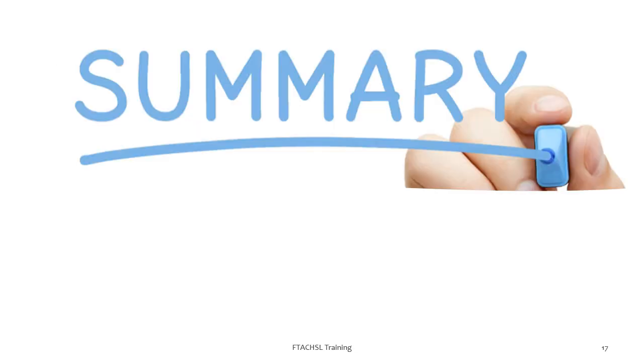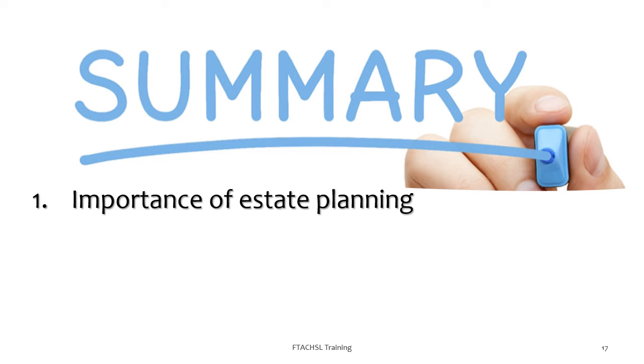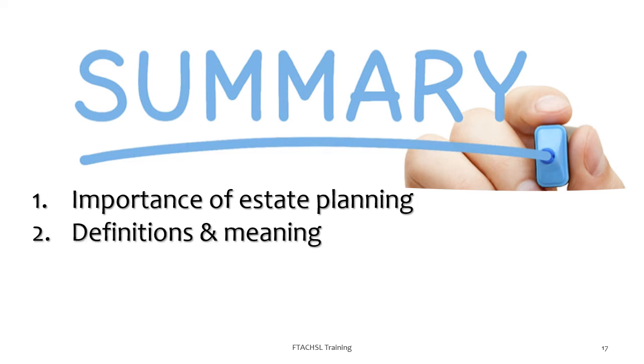So friends, that brings me to the end of this video lesson, and here is a summary of the salient points. First of all, we saw how important it was to do estate planning, both nomination as well as a will. The next thing we saw and took a look at definitions and meanings of the various terms that have been used in this video.